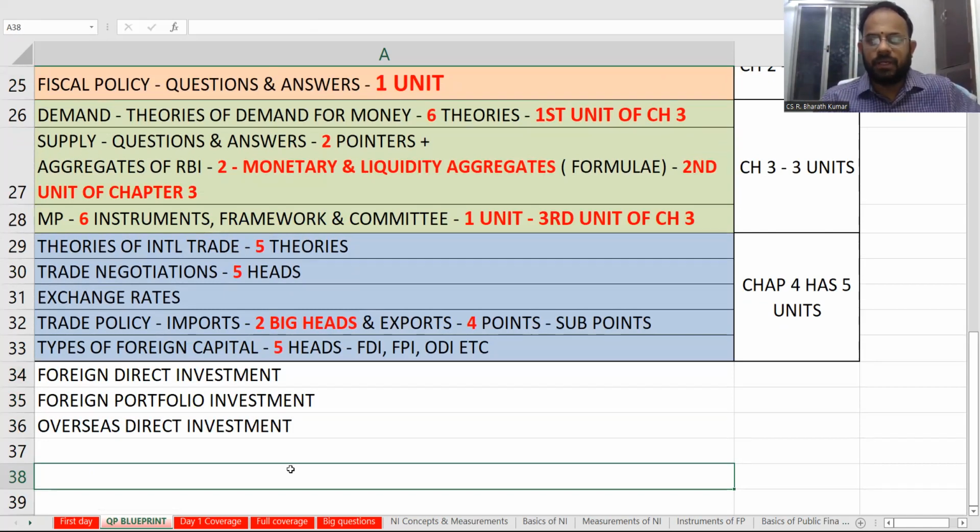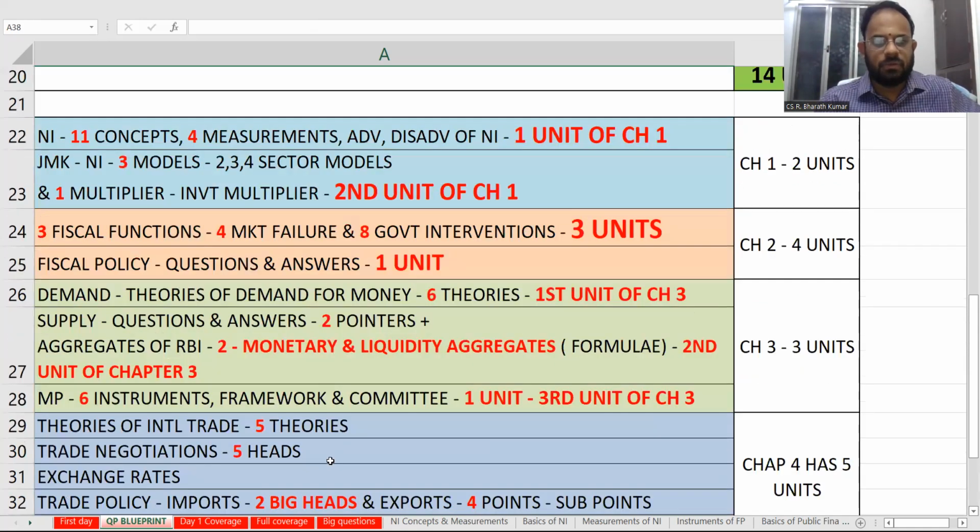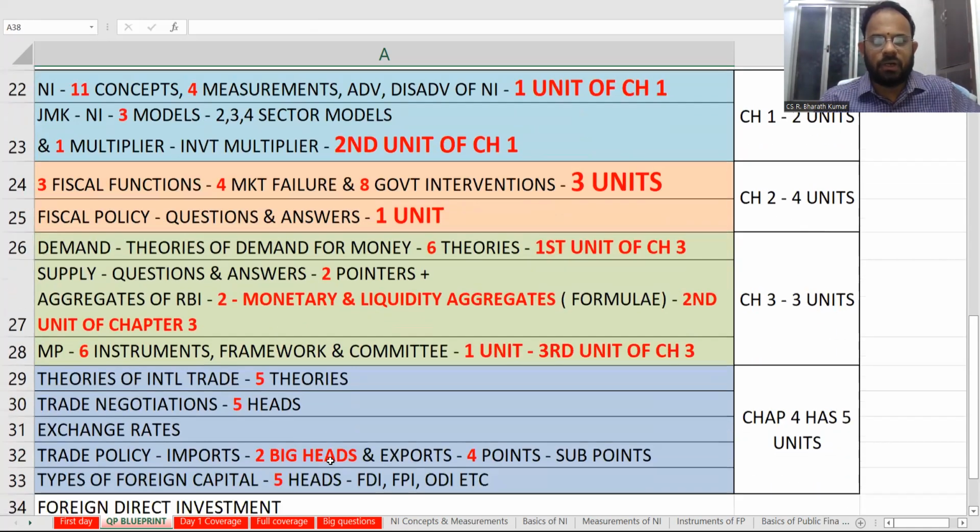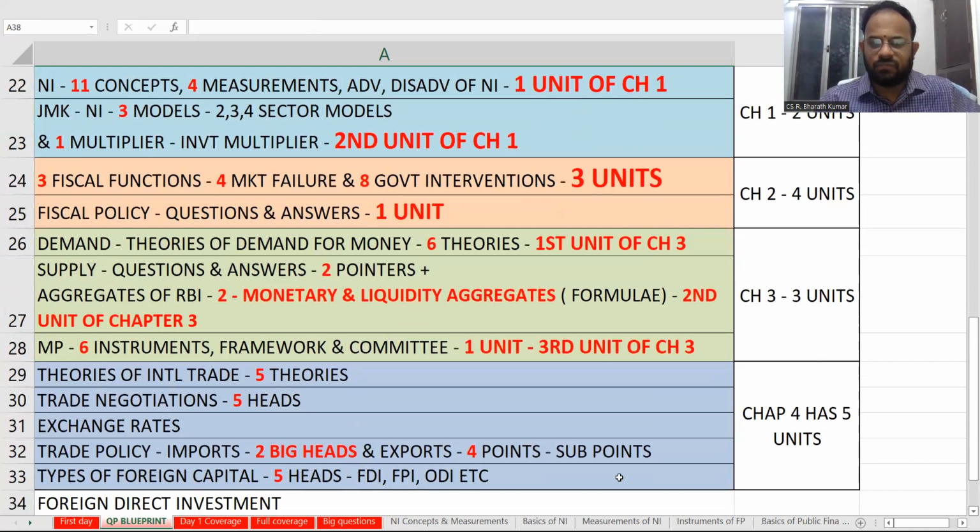Yes, this is going to be the blueprint and the coverage for the whole of economics. So I will quickly show you for 2 minutes. You can glance at this fully and then we can start with the next level. The whole thing is available for you, so you can quickly take it down and then we'll go to the next level. Okay, start writing.